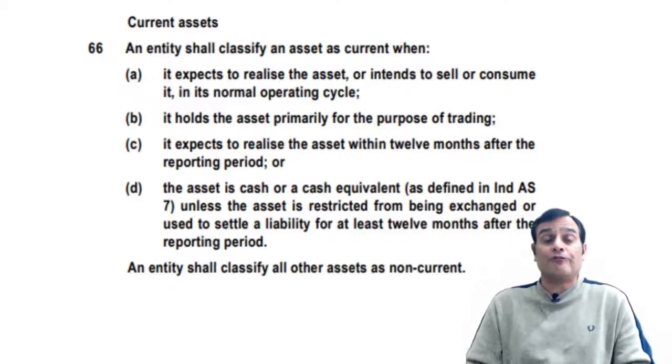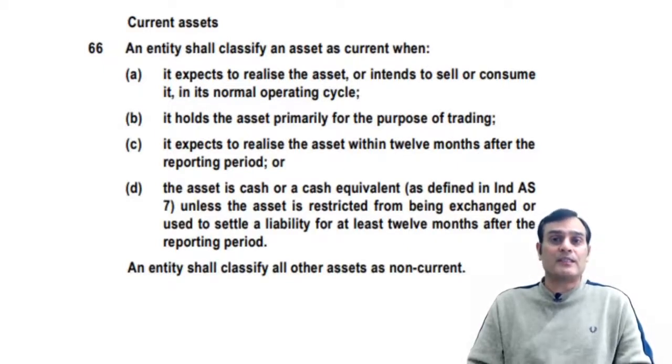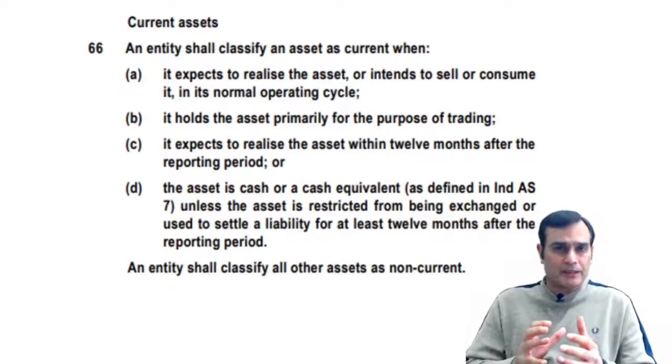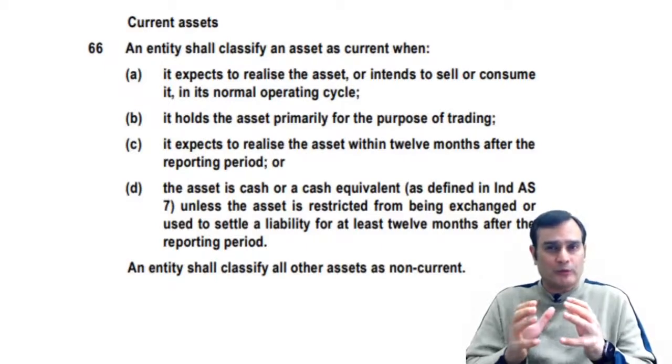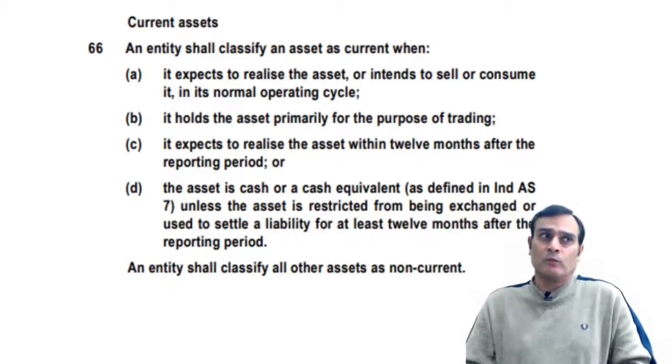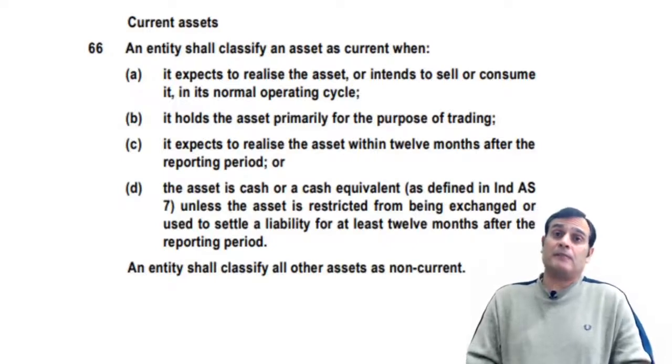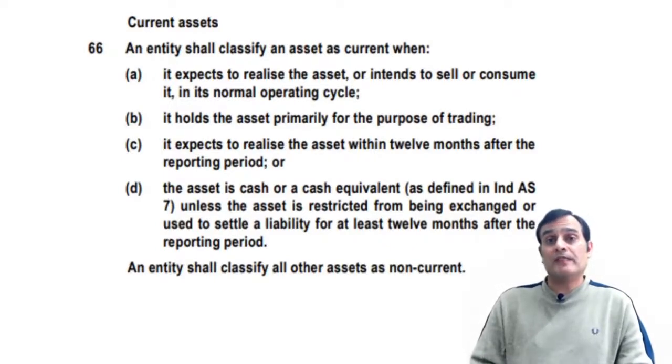And if you fail all the four, then you can say that it becomes something which is non-current in nature. But is it a matter of chance? Is it a matter of choice that you would try to meet A, B, C, D? Well, I would say it all depends upon the nature of the item which we are talking of.